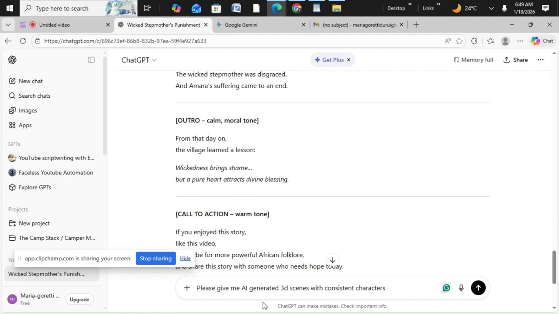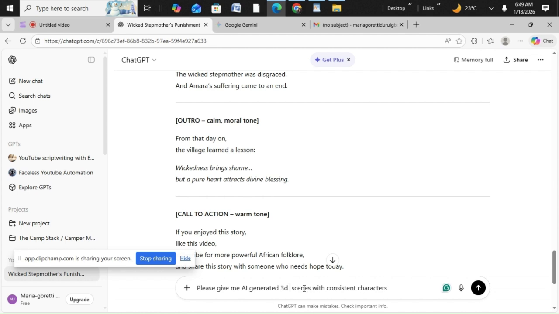But if you don't want to use 3D characters, you can tell it to give you realistic characters, but I want 3D characters. So I'll write 3D. Please give me AI generated 3D prompts.